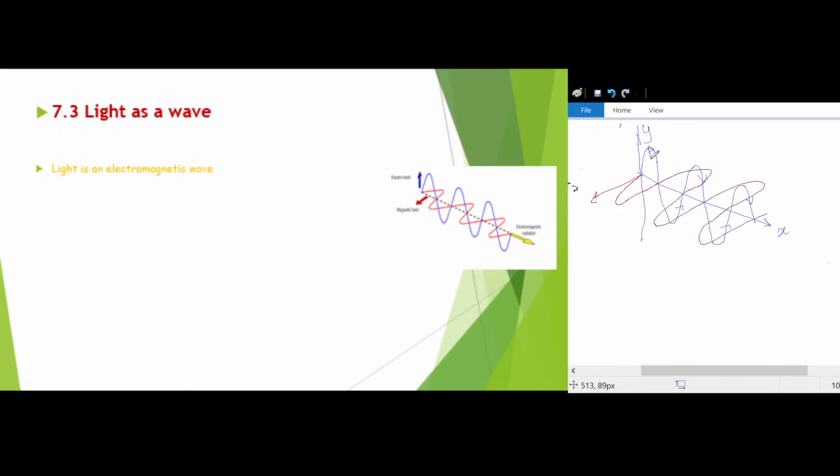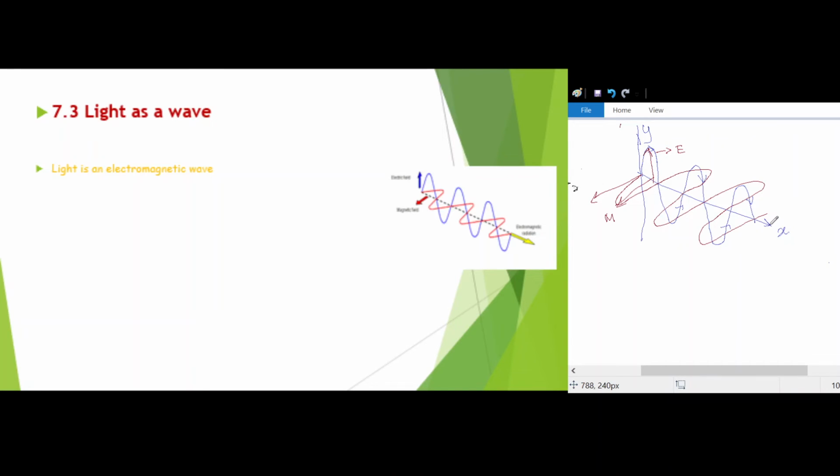So here this is the vibration of the electric vector. Suppose this is the electric vector and this is the magnetic vector. So these two are perpendicular to each other, isn't it?